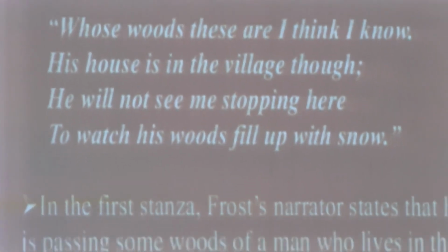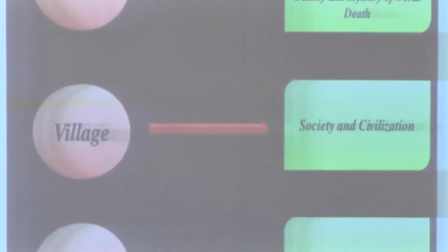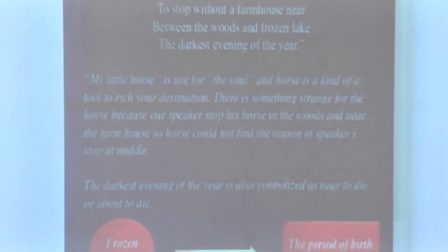Here the line has two meanings. One is the surface level meaning, which is nothing but that he has to travel many miles before the night. The other meaning is that he has to travel through his achievements, through the people, and he wants to travel with his family, so that before his death he can accomplish all these things, without going away from them with any kind of mindset.